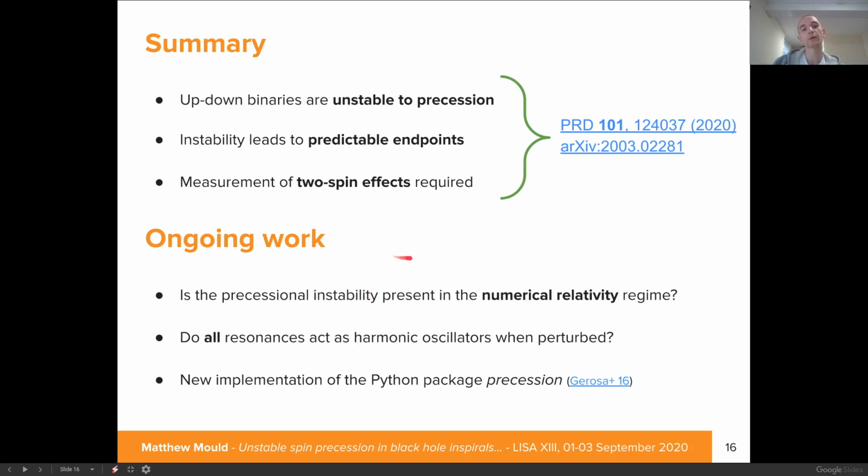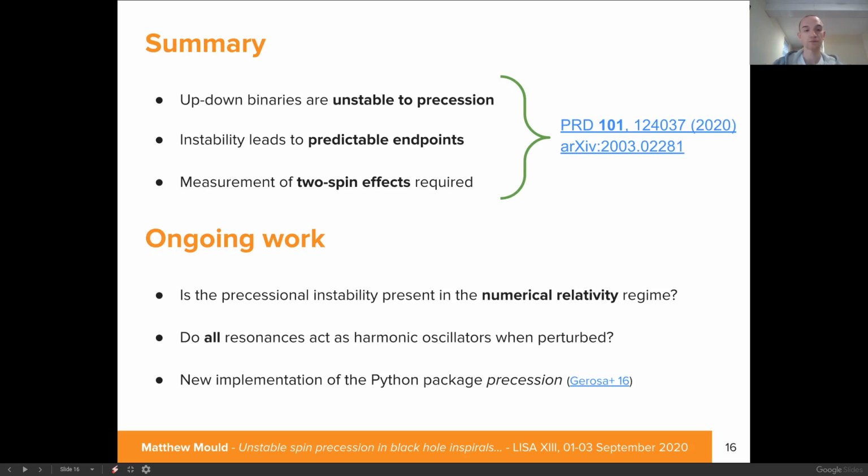So some ongoing work related to this topic is firstly that this is a post-Newtonian study. So all the analysis and numerical integrations rely on post-Newtonian techniques. So at the moment we have some numerical relativity simulations on the go to see if this instability is present in such a simulation, and the prospects so far are looking good.